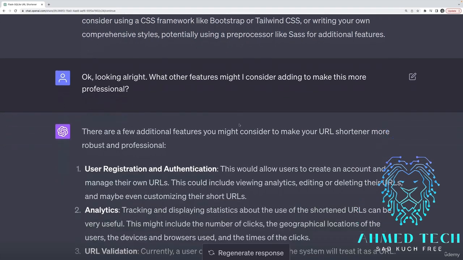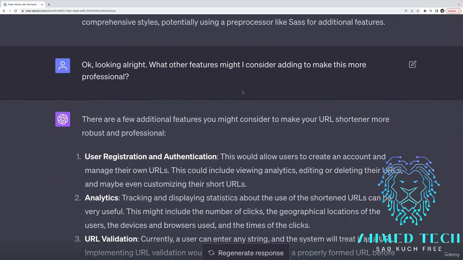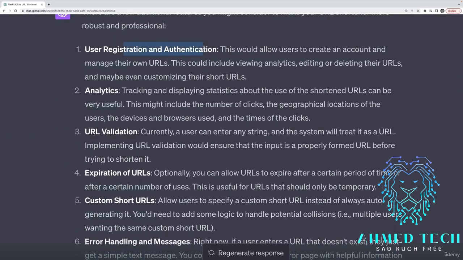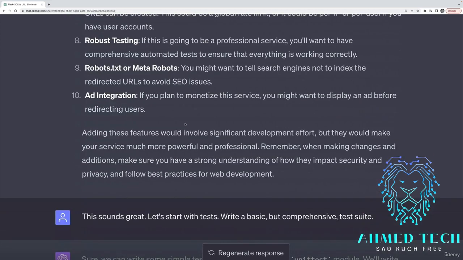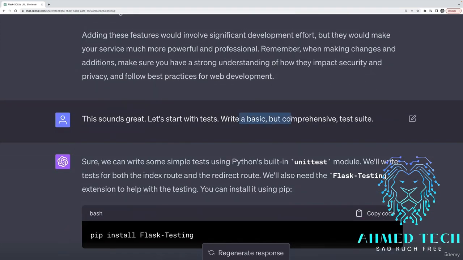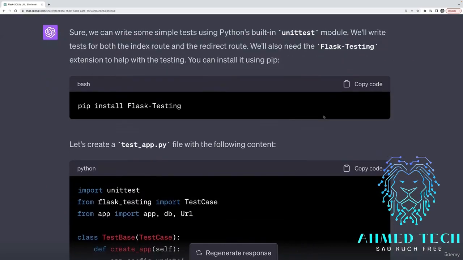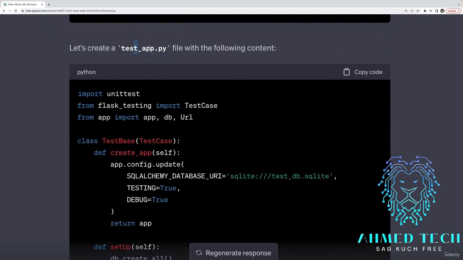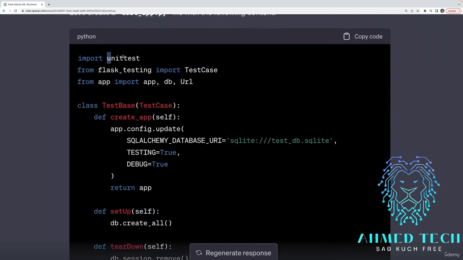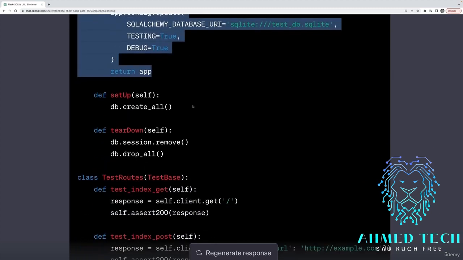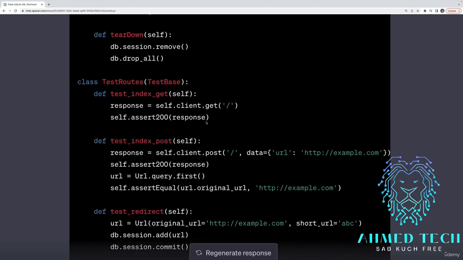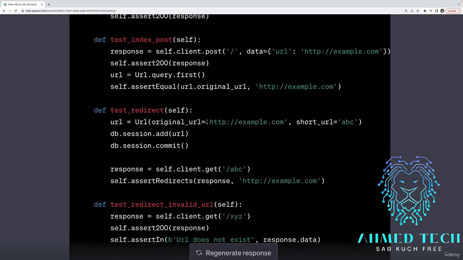Okay, then I just asked it, what other features can I add? And it suggested authentication. It also suggested possibly adding testing. So I asked it to write me some tests, a basic but comprehensive test suite. So it told me to install Flask-testing, and then it told me to make a testapp.py file. It's using unit tests, Flask testing, and it writes some basic tests. And they work decently well. I tried them out. It was fine.